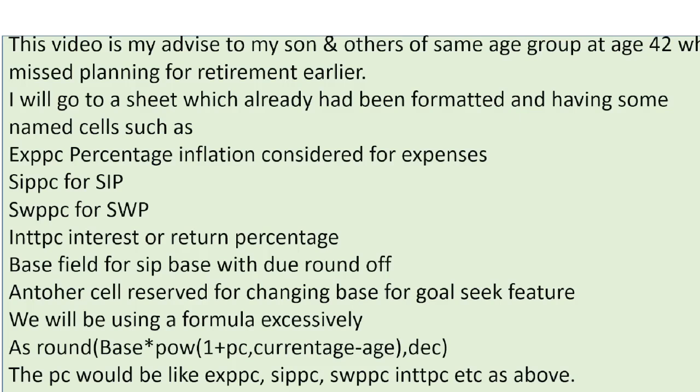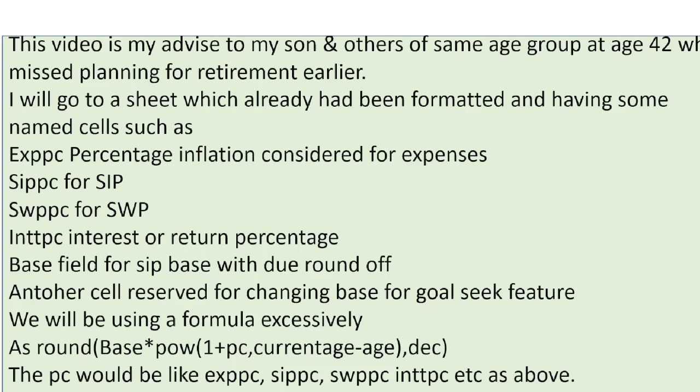This video is my advice to my son and others of the same age group, age 42, who missed planning for retirement earlier. I'll go to a Google Sheet which has already been formatted, with rupees and paisa decimal formatting and number formatting done in various cells, and also some named cells.